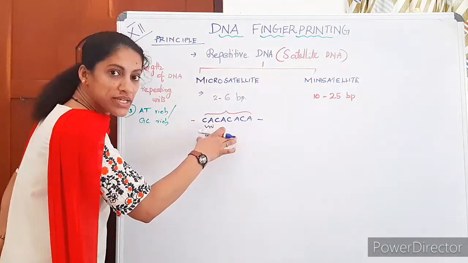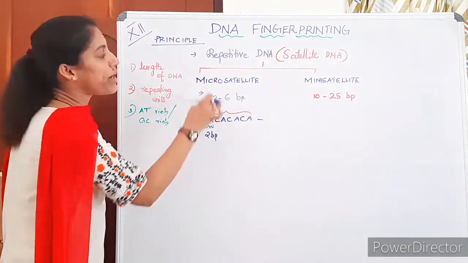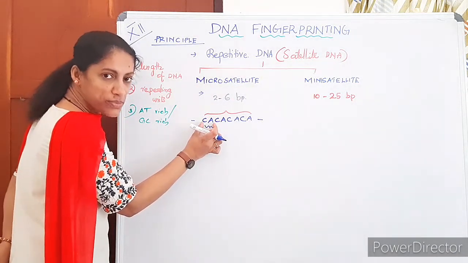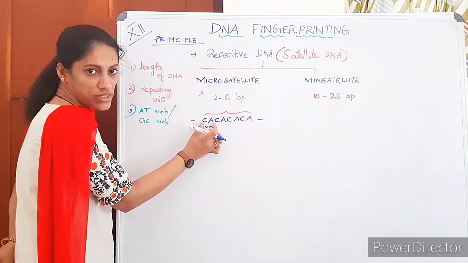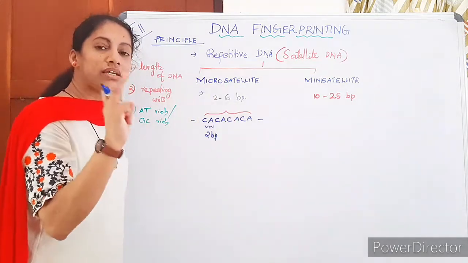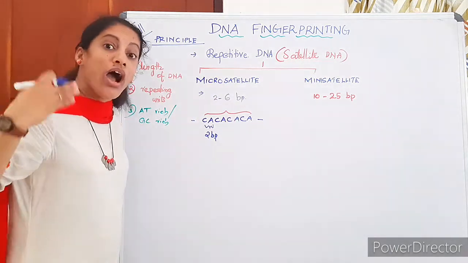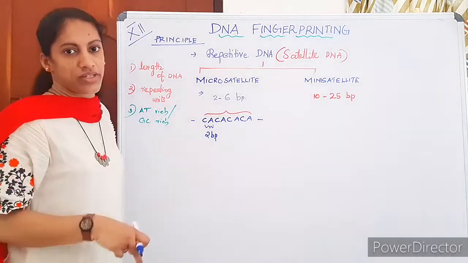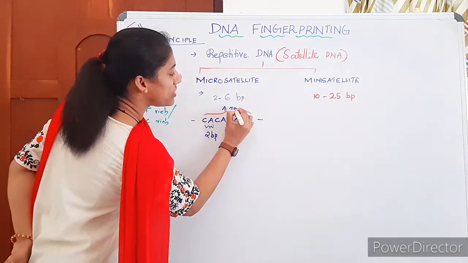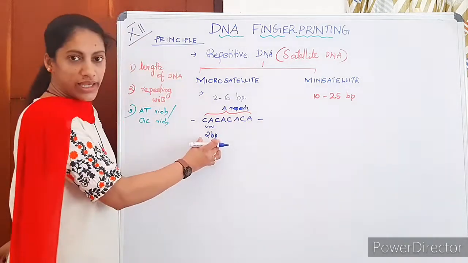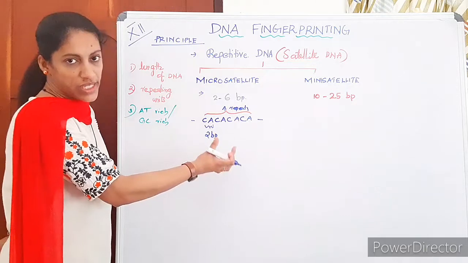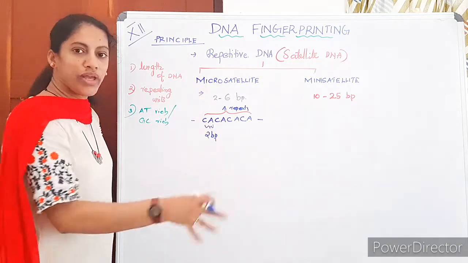So this is a repetitive DNA shown here. This is a microsatellite because the repetitive segment consists of only 2 base pairs. The difference between you and me is how many times it repeats in each chromosome, in the entire DNA. Here we have shown 4 repeats of CA in one individual. Another individual may have 200 repeats of CA. That is the difference. It is highly variable.